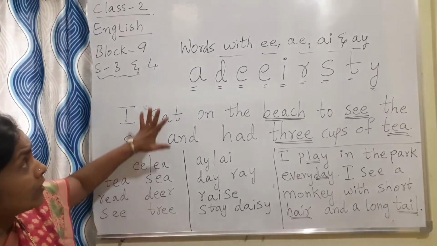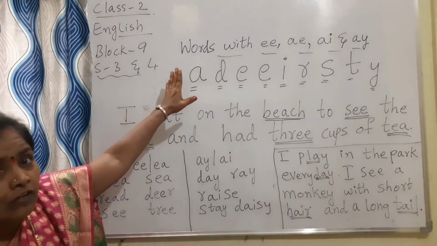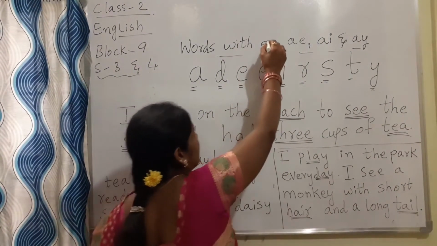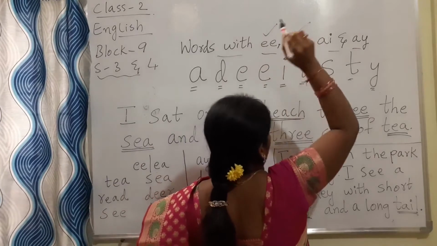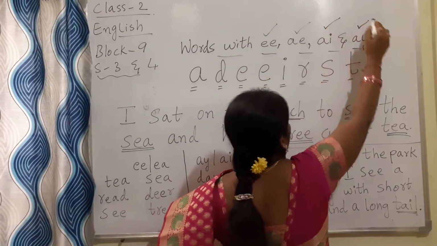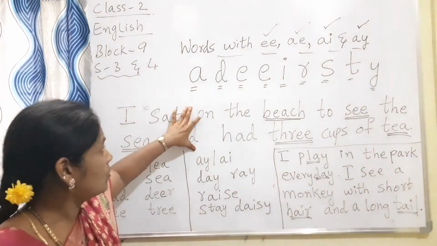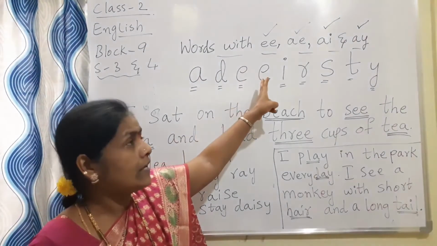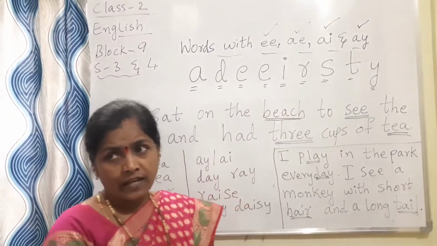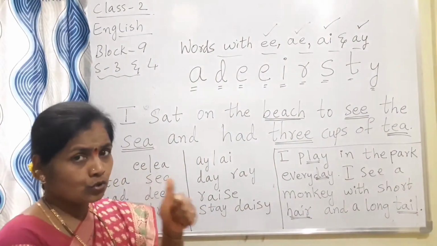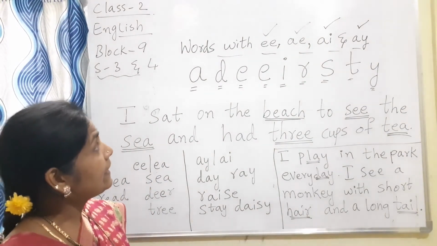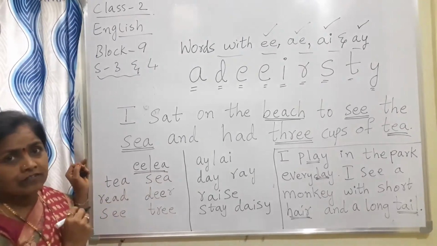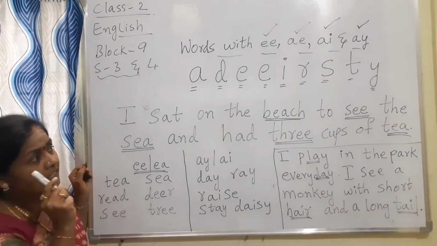Here, what is our heading today? What are we going to learn? We are going to learn the words with EE, EA, AI, AY. So in this particular sentence, we have EE words and EA words also. What are the EE words? Here I have written the EE and EA words. What are the EE words and EA words?